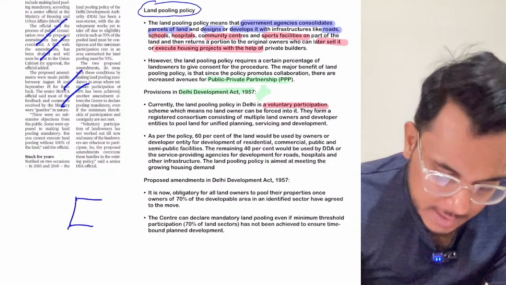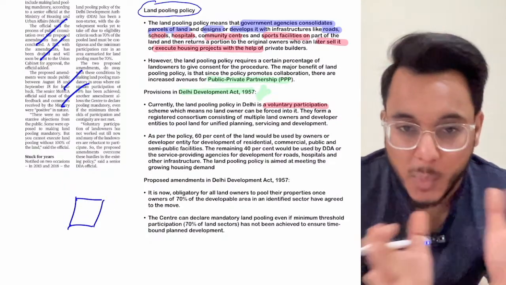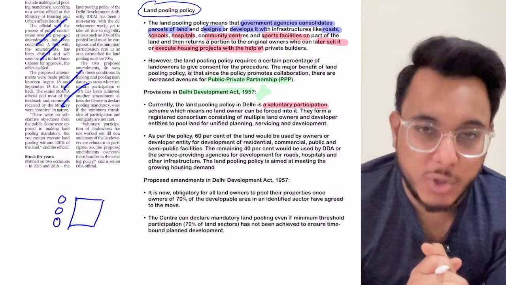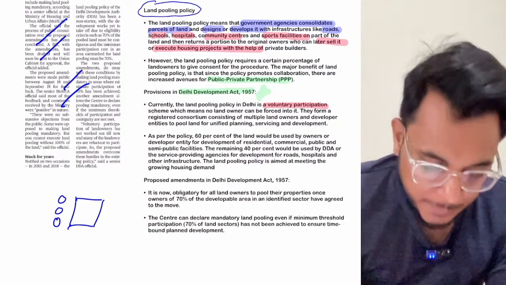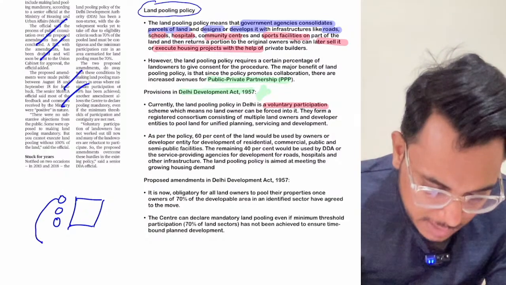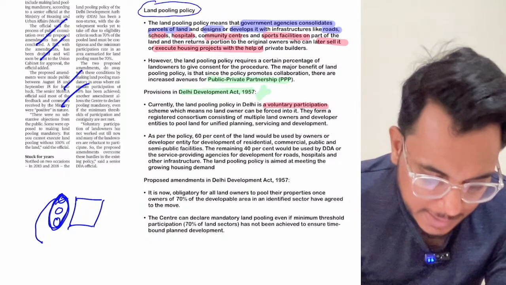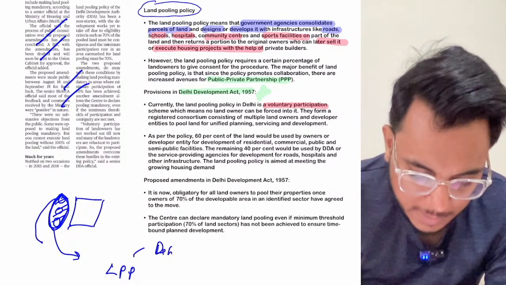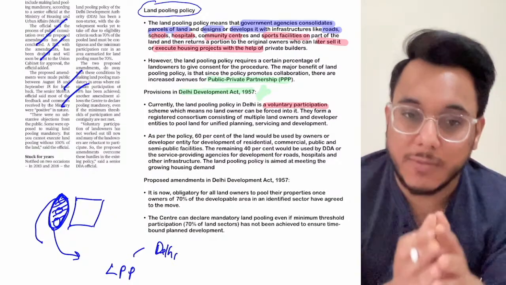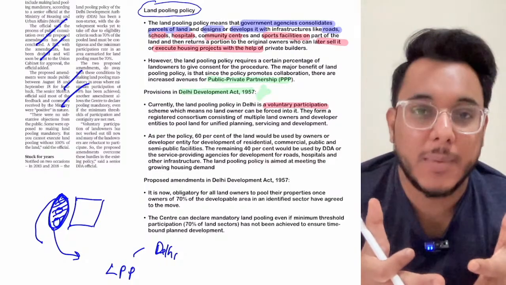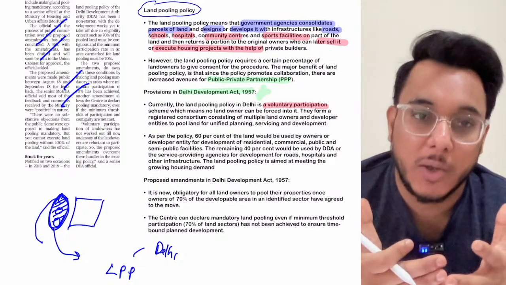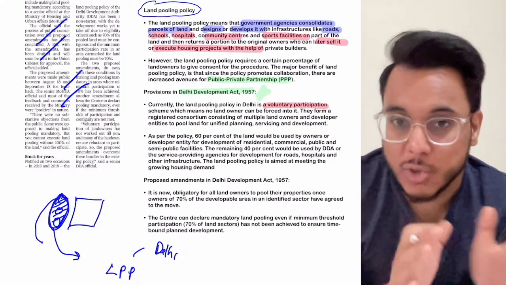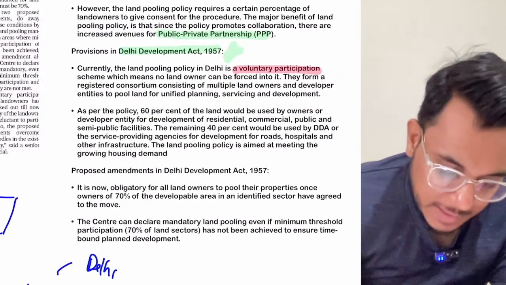Suppose this is Delhi. As the population in Delhi is increasing, let's say there are these 3 villages on the outskirts of Delhi. If they have to give their consolidated land under the land pooling policy to the Delhi government, then all the people who have their land parcels should agree on that particular thing. Basically, a minimum threshold is there. So that is something that has been provided.